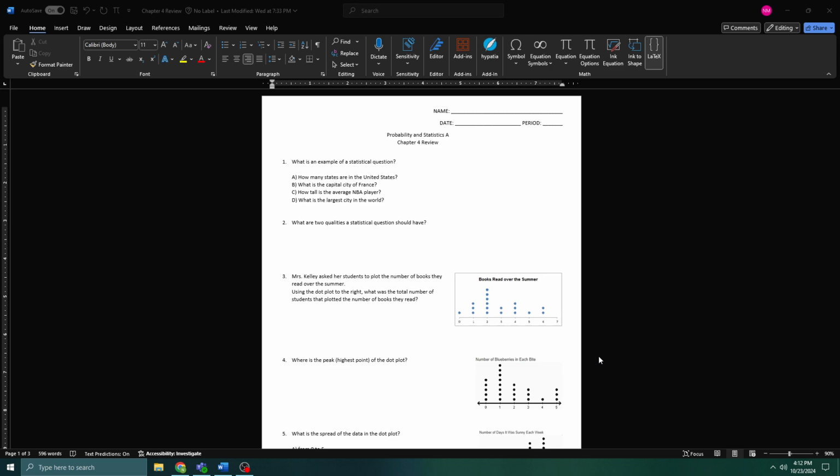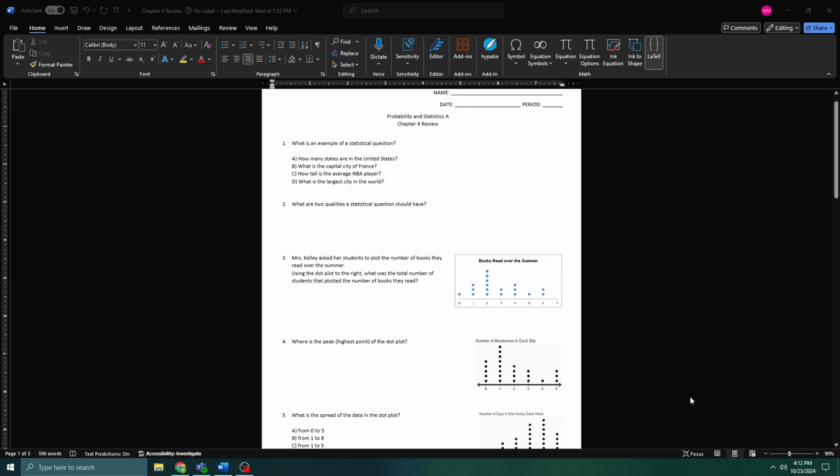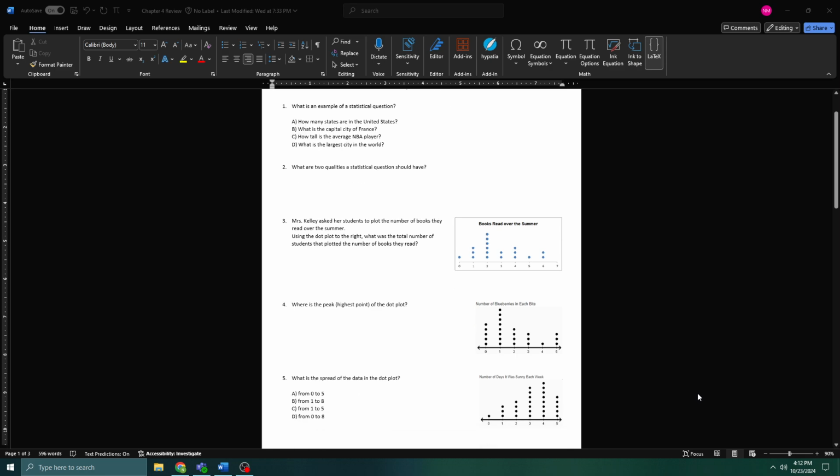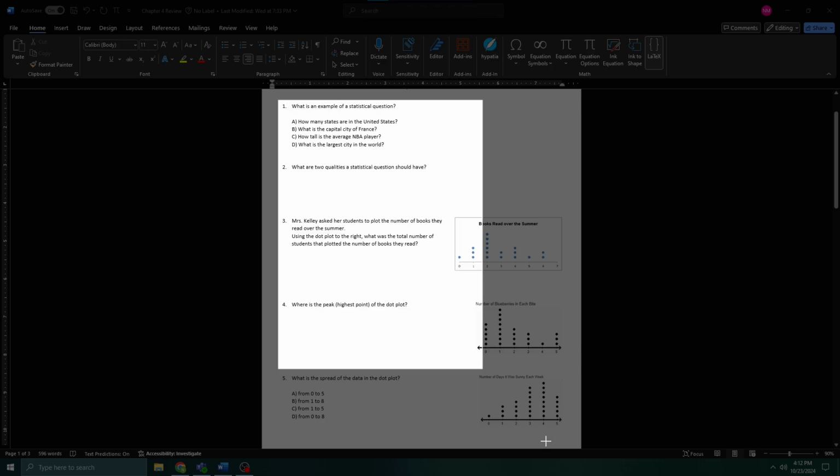In any case, for the test, we'll be talking about dot plots, mean, median, range, lower quartile, upper quartile, IQR, and then a little bit of box plot stuff. And it's really not too bad. So let's talk about it.